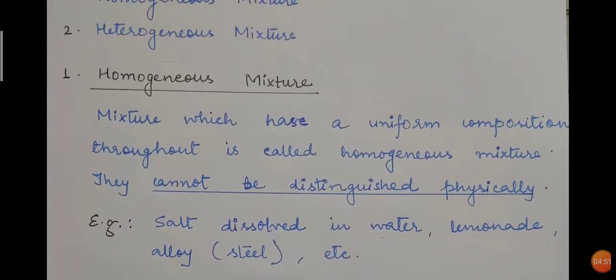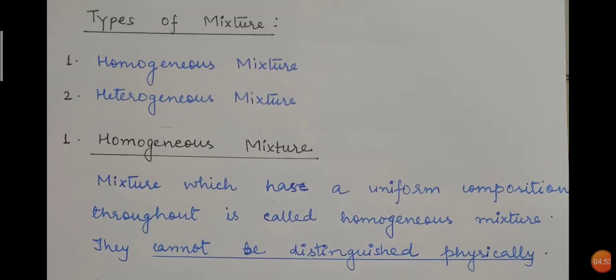Now the other important topic is types of mixture. There are two types of mixture, which are homogeneous mixture and heterogeneous mixture. As I have already told you, the term homo means same and hetero means different. So homogeneous mixture means that type of mixture which has uniform composition. For example, sugar solution, alloys, lemonade or soft drink.